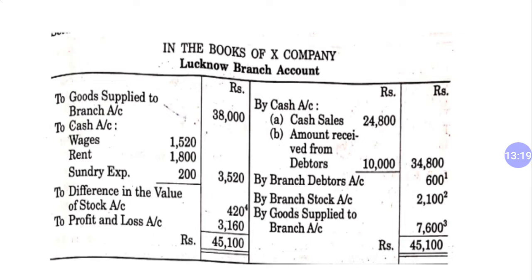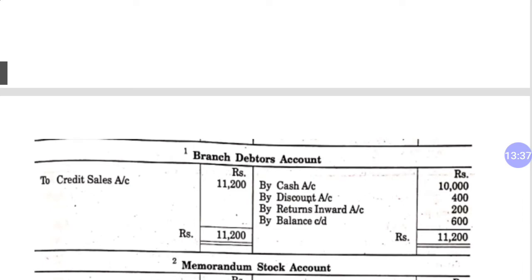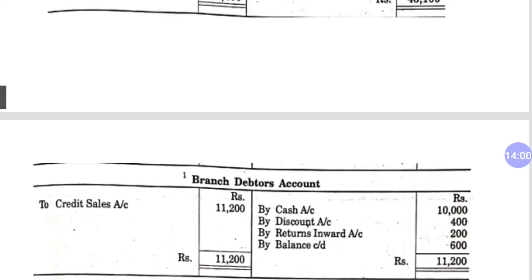Now branch debtors account. You will have to make branch debtors account also, because the branch is selling goods at credit. Therefore you will have to make branch debtors account. The balance of branch debtors account is 600. Let's check it. Your branch debtors account starts with the credit sales, and on the credit side it is reduced by cash received from debtors 10,000, by discount allowed to them, and by return inwards, goods returned by the customer 200. And this balancing figure 600 is our branch debtors account closing balance.